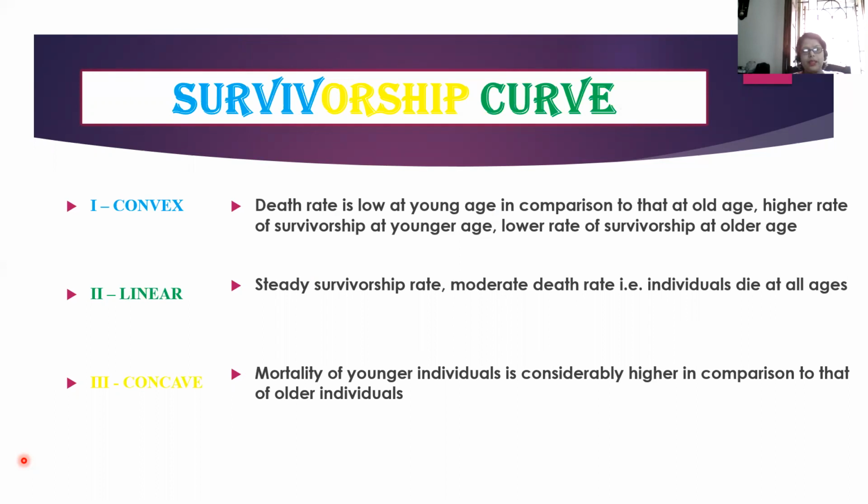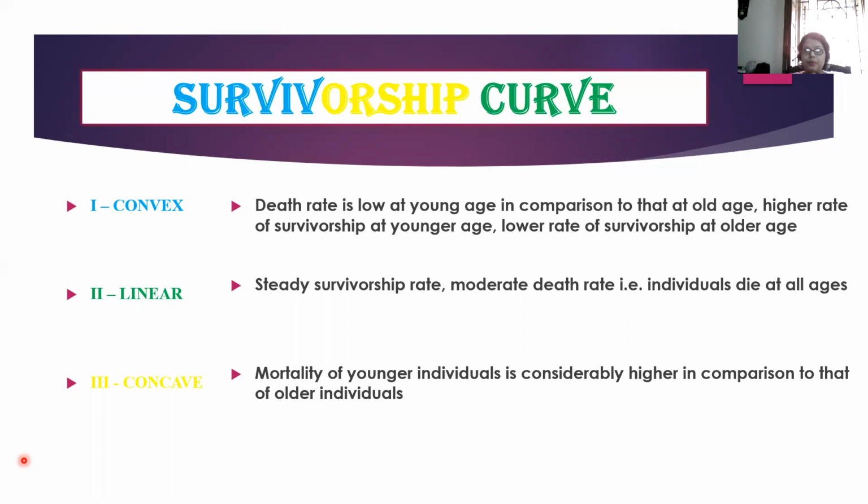Death rate is low at young age in comparison to that at old age.